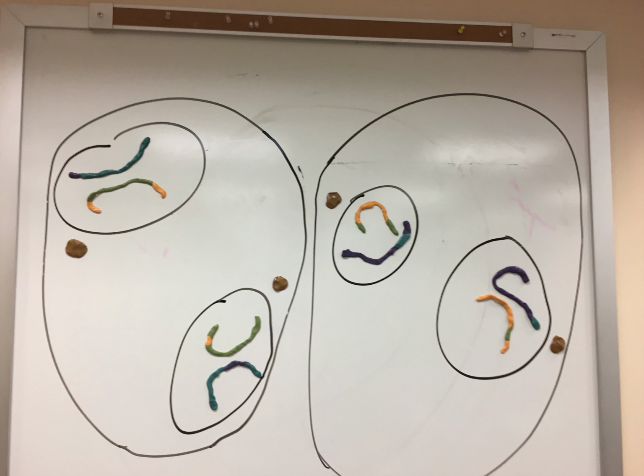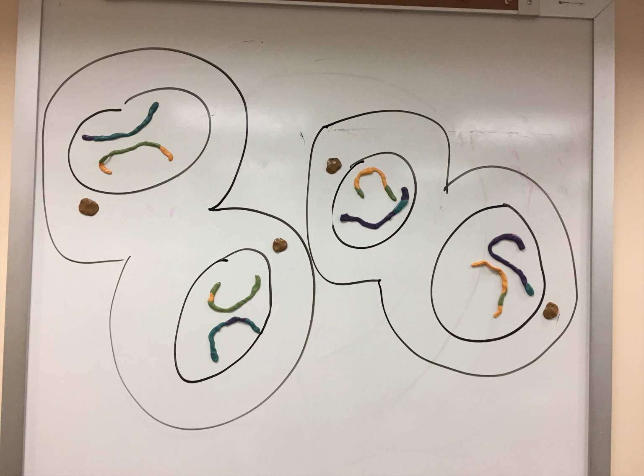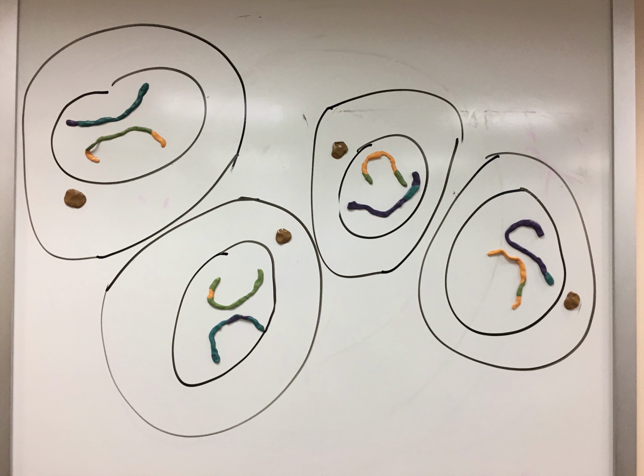Telophase 2. The new chromosomes, now separated, have new nuclear membranes form around them. The cytoplasm divides and 4 daughter cells remain with half the normal number of chromosomes.